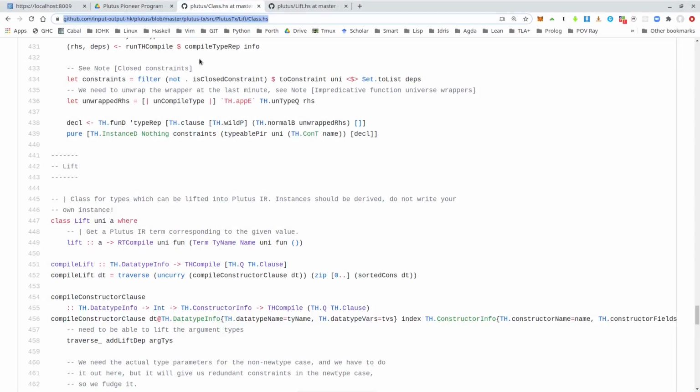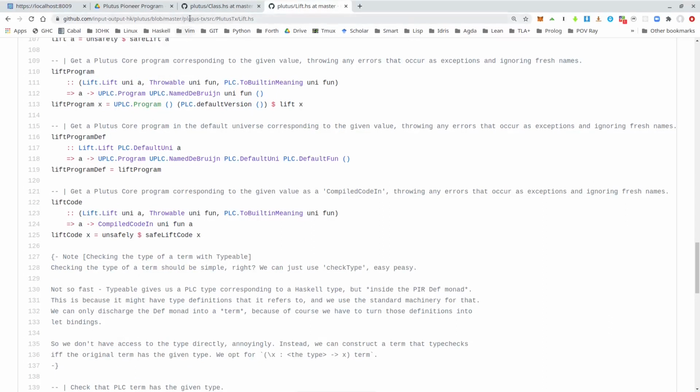The lift class is defined in package plutus-tx in module Plutus.Tx.Lift.Class here, and it only has one function, lift. However, we won't use this function lift directly, but the importance of the class lies in the fact that it allows us to, at runtime, lift values, Haskell values, into corresponding Plutus script values. So that's exactly what we need to convert our parameter p into code. But as I said, we will never use this lift directly. Instead, we will use another function.